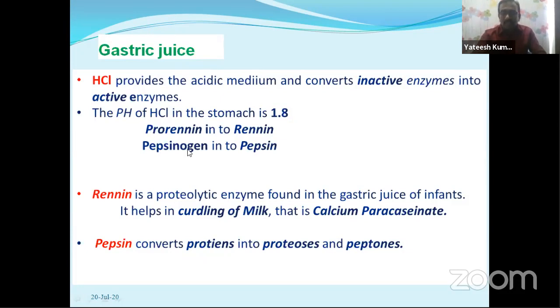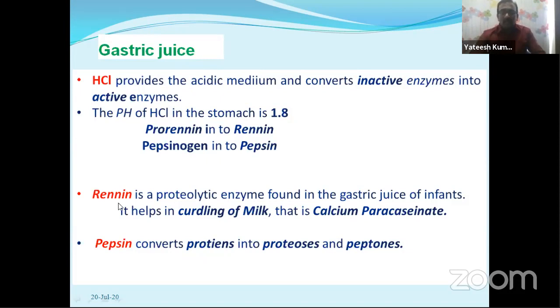Whenever you encounter words with pro and gen, you have to know that these are inactive enzymes. Inactive enzymes are first converted into their active form, then these active enzymes act on the food material. For that activation, the HCl present in the gastric juice converts the inactive enzymes into active enzymes. So now the active enzymes in the stomach are renin and pepsin. These two are the enzymes.